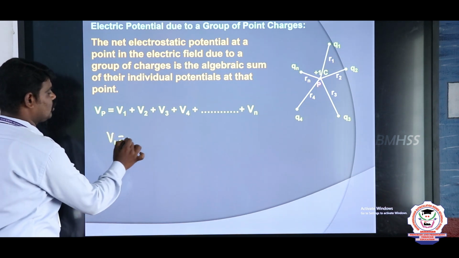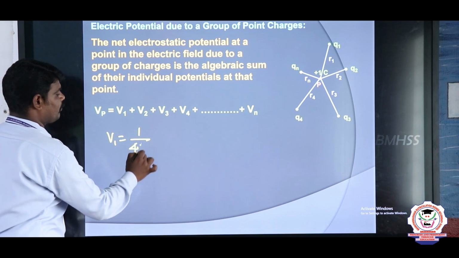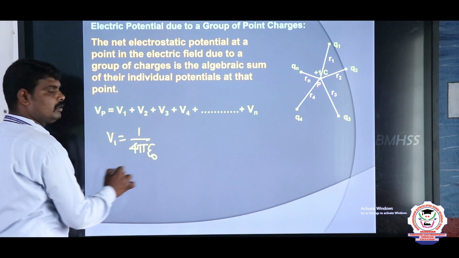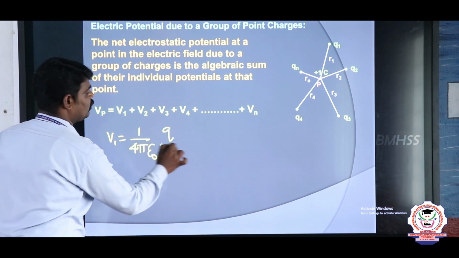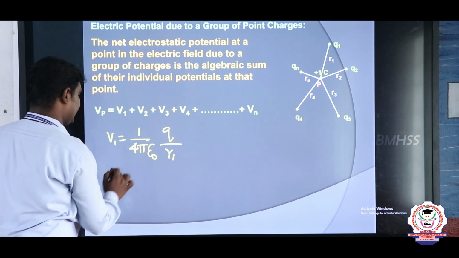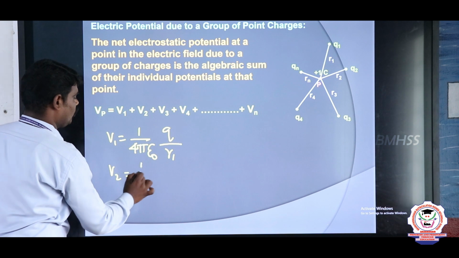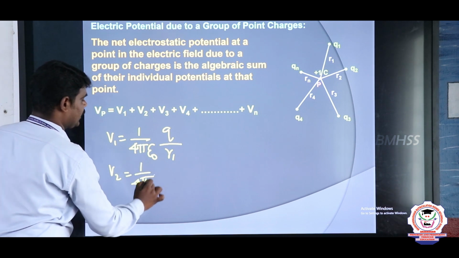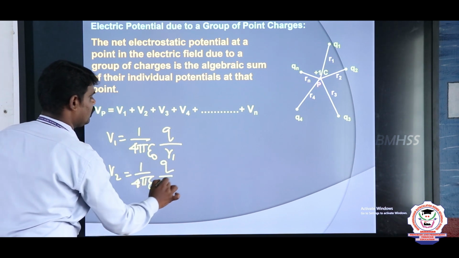V1 is equal to 1 by 4 pi epsilon naught Q divided by R1, taking the distance as R1. V2 is equal to 1 by 4 pi epsilon naught Q divided by R2.